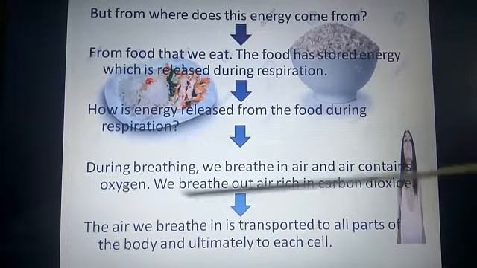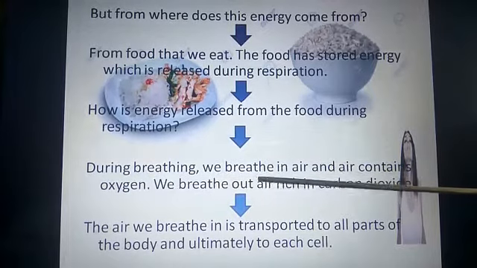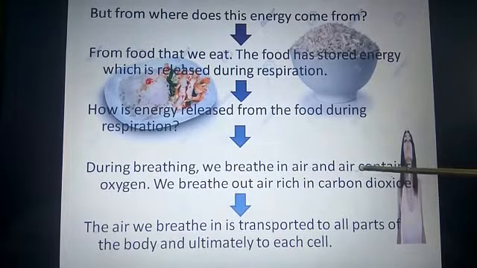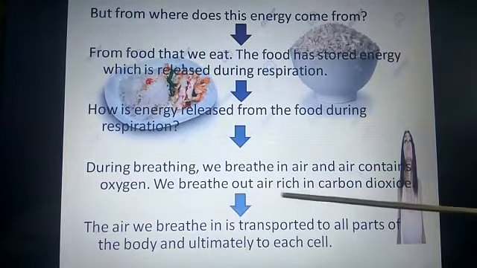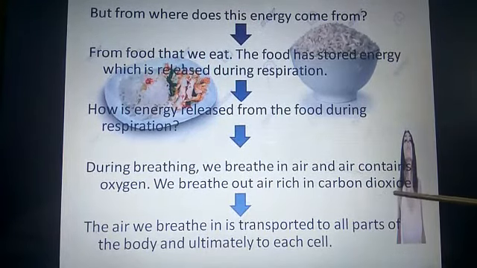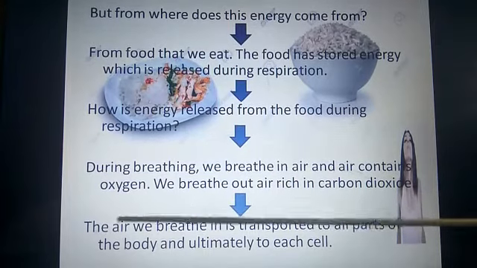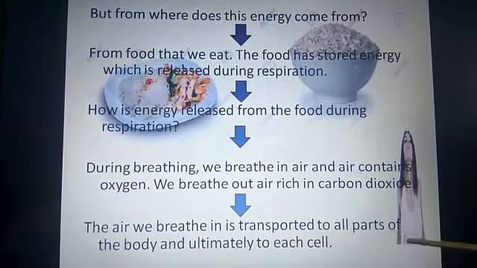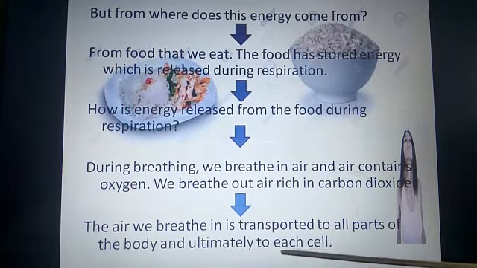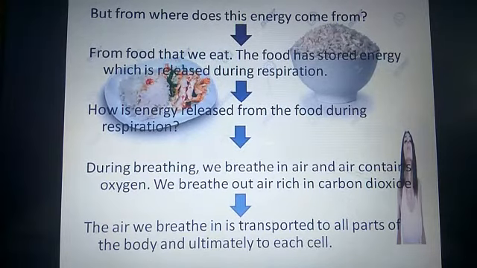Let us see. During breathing, we breathe in air, and air contains oxygen. And we breathe out air that is rich in carbon dioxide. The air we breathe in is transported to all parts of the body, and ultimately it goes to each cell.